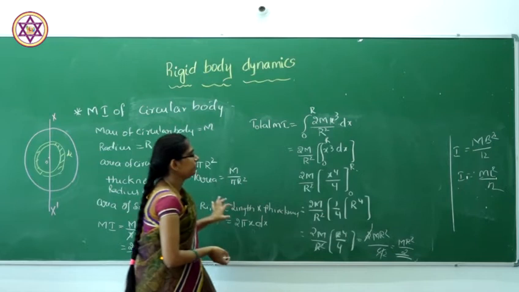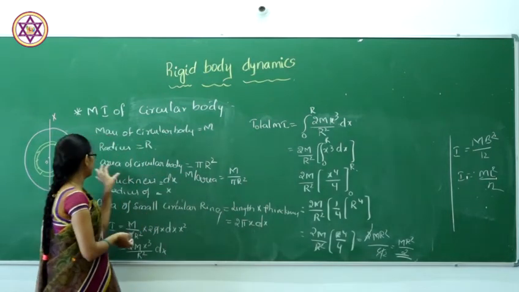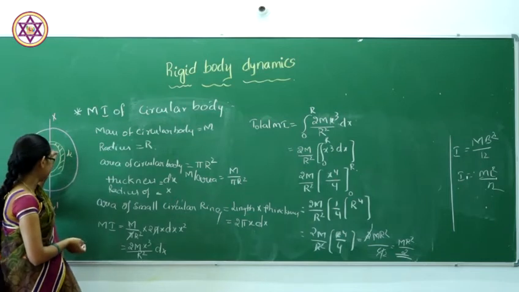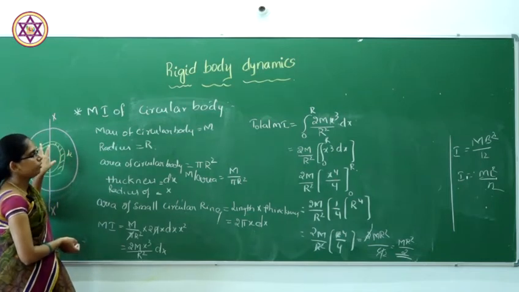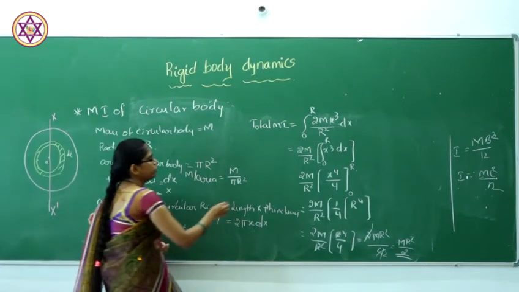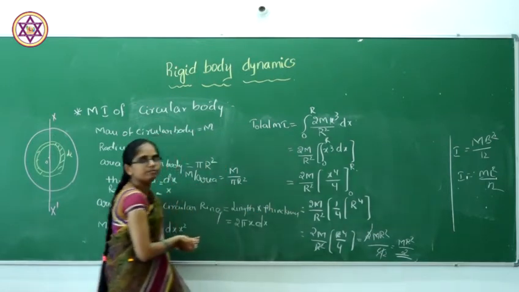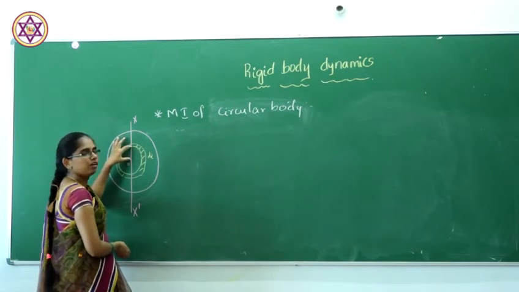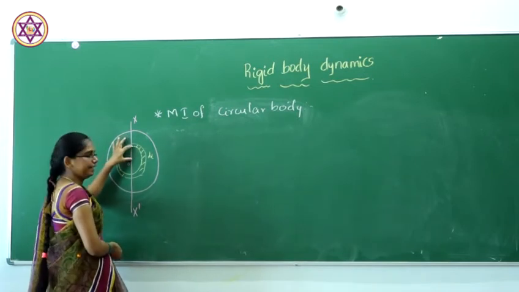So this will be the moment of inertia of the total circular ring, by considering the single ring and finding the total. Next, here we are considering only the radius.